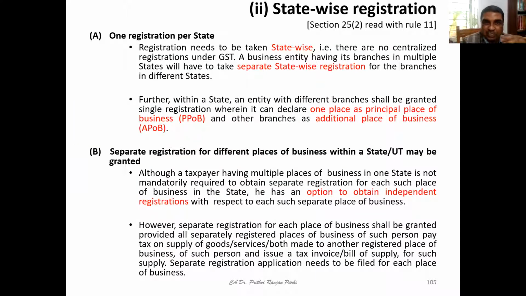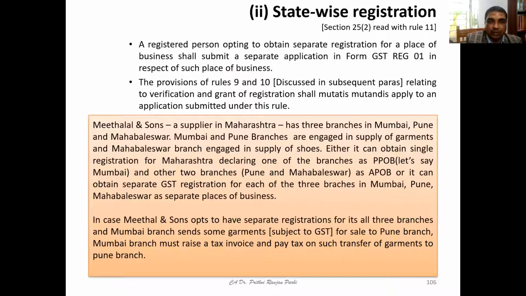Registration has to be done state-wise, a separate registration for each state or union territory. And if you're having multiple places of business in one state, then one place can be your principal place of business, that is PPOB, and other places you can show as APOB, that is additional place of business. Within the state also, you have an option to obtain independent registrations if you want.